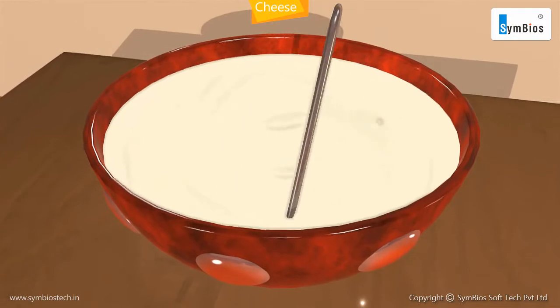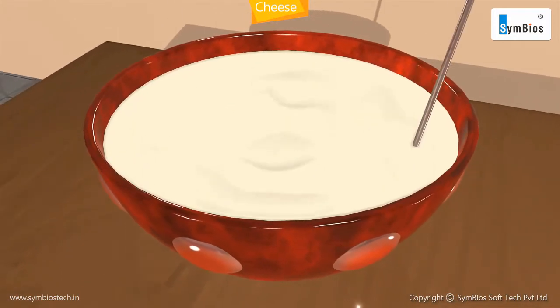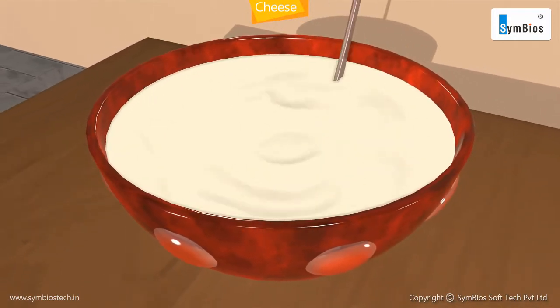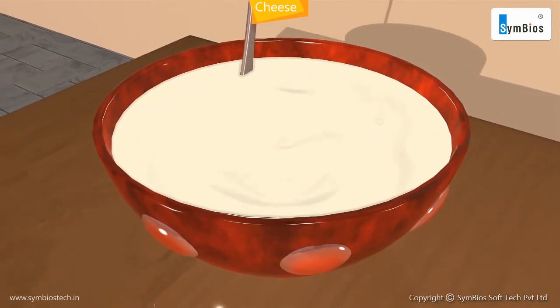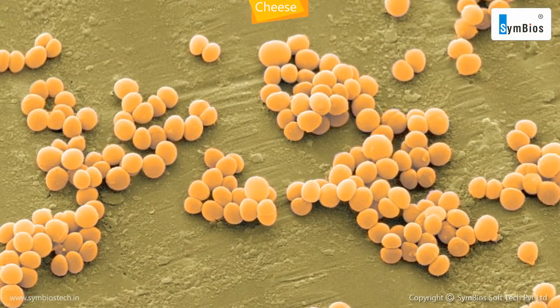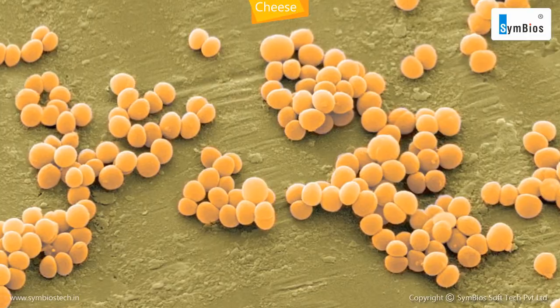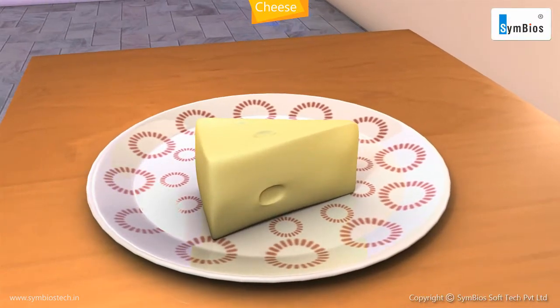Cheese. The production of cheese also starts by curdling of milk using Lactobacillus bacteria. Then, different bacteria are added depending on the type of cheese being made.